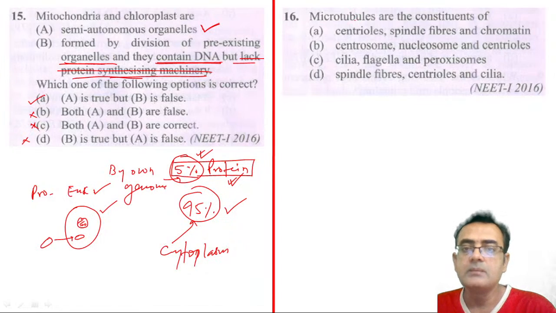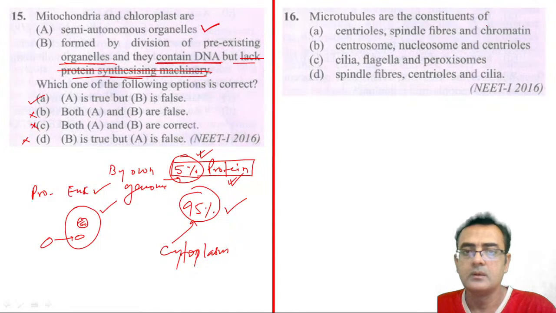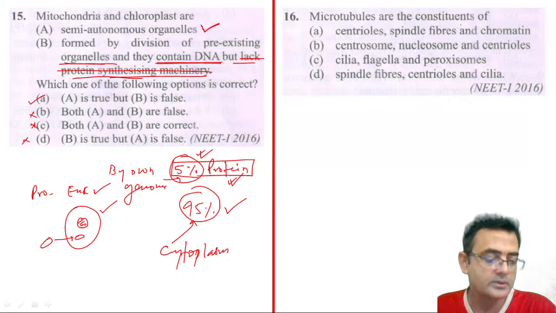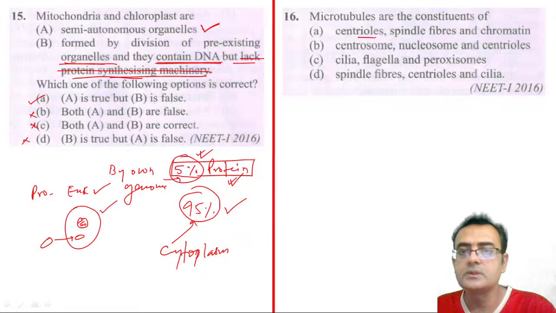Question 16: microtubules are the constituents of what? Microtubules are made up of... First option: centrioles, spindle fibers and chromatin. Yes, centriole is made up of microtubules, and spindle fibers are also, but chromatin is not made up of microtubules.